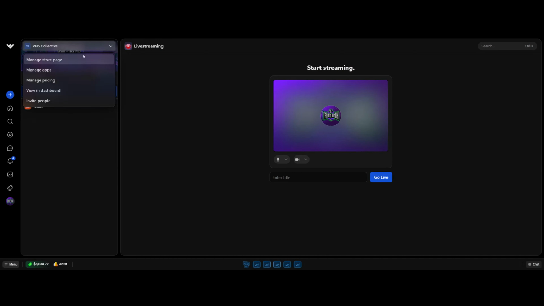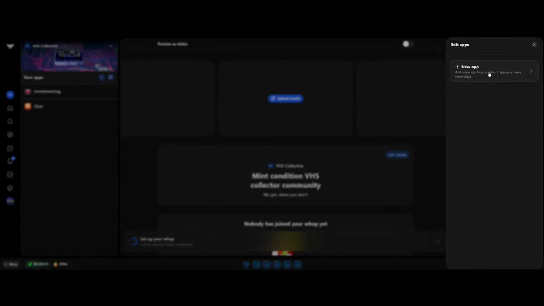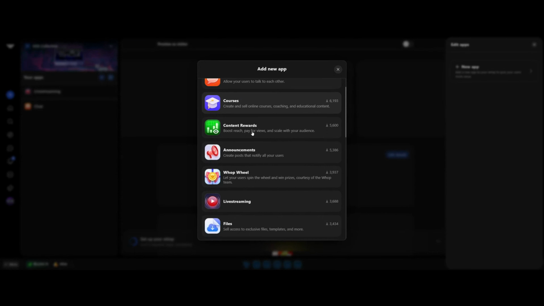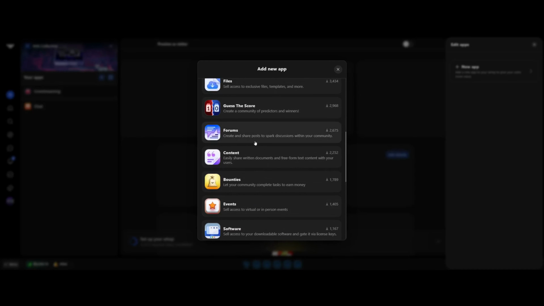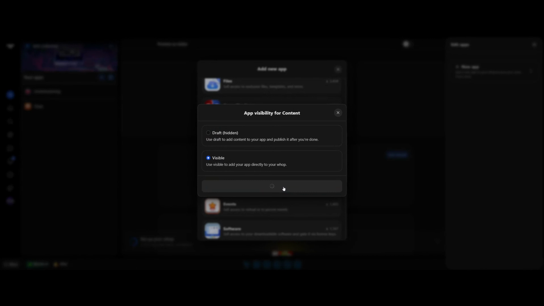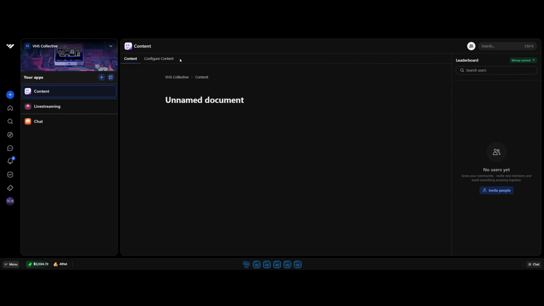I recommend whenever you're doing that, go back to the managed store page, because if you're back in your managed store page, you can actually see the managed apps again. You can add another new app. In this case, let's say you want to add a content page, because I've been telling you all about the value of a content page being the welcome page. And so then bing, bang, boom, you're going to go over here to configure content.